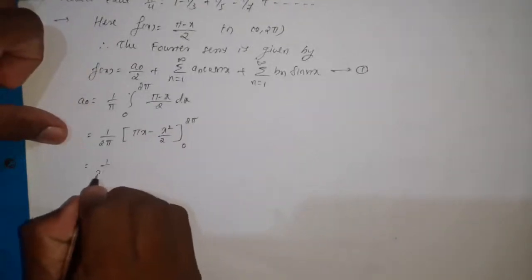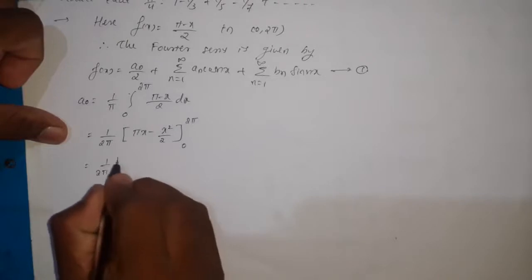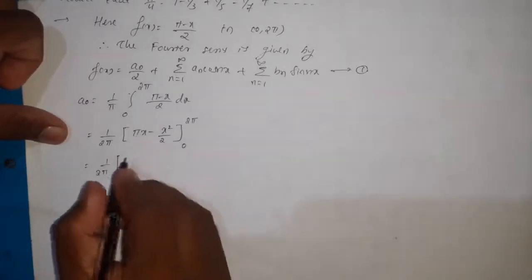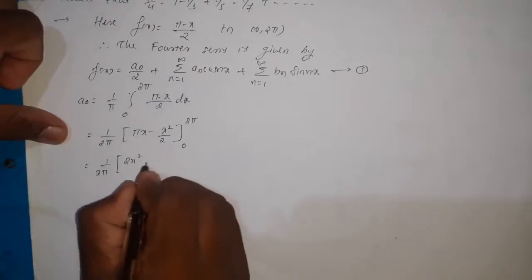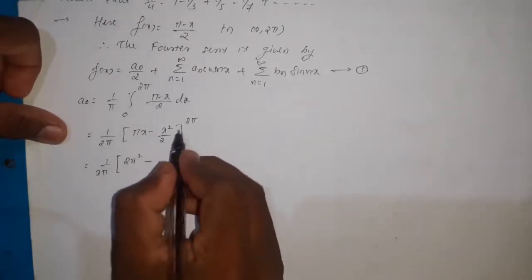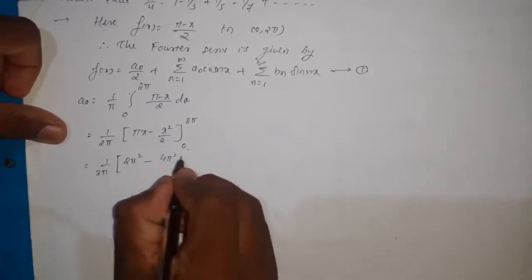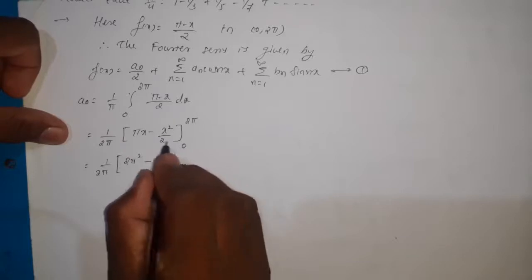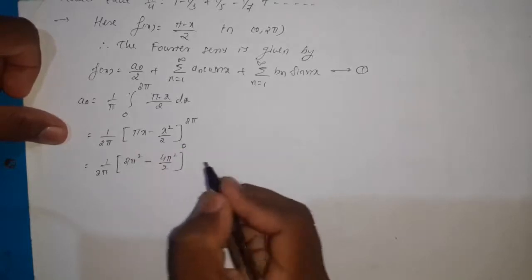So therefore 1 by 2 pi, and this is x equal to 2 pi, so already 1 pi is there, that becomes 2 pi square minus x square, and x equal to 2 pi, that becomes 4 pi square divided by 2, and for x equal to 0 both are equal to 0.